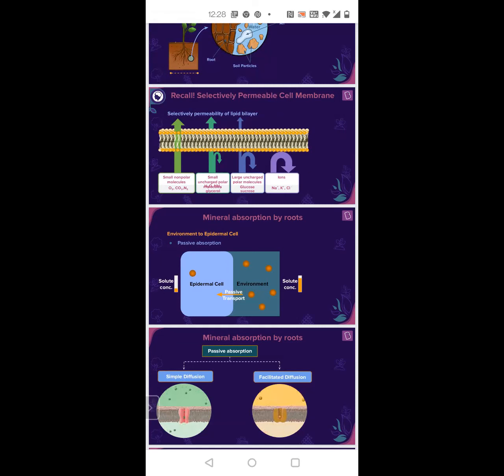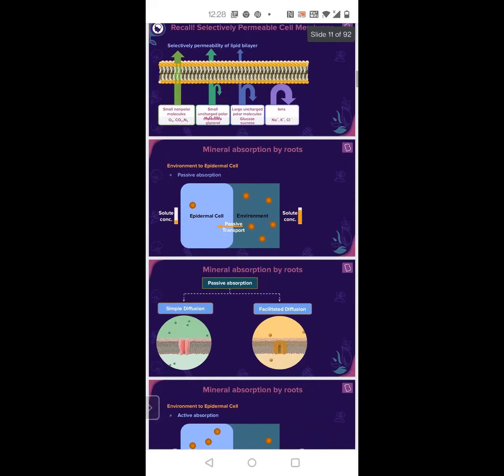Small polar molecules like ammonia and water molecules can pass through to a certain extent, but some of them require facilitated diffusion. But non-polar molecules like oxygen, carbon dioxide, nitrogen can easily diffuse by simple diffusion.